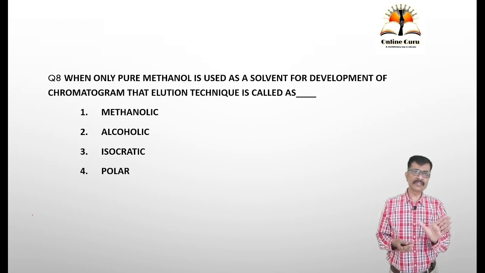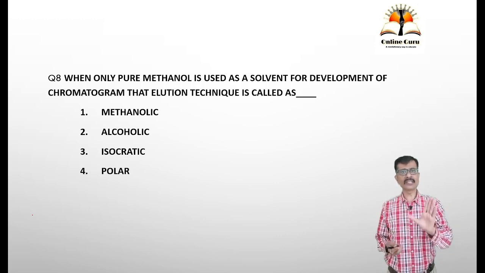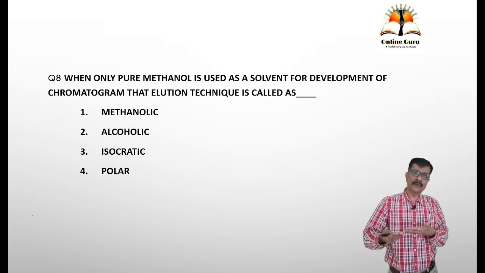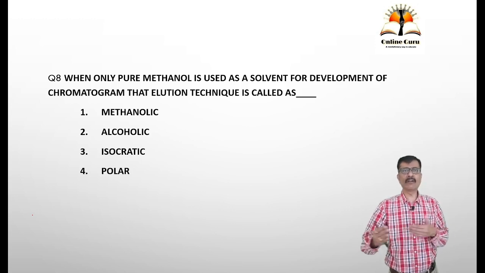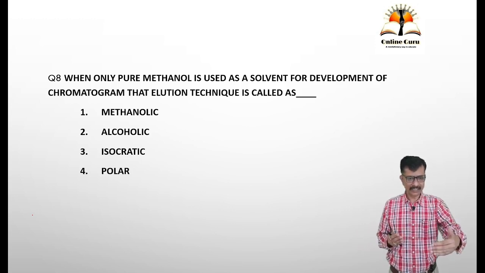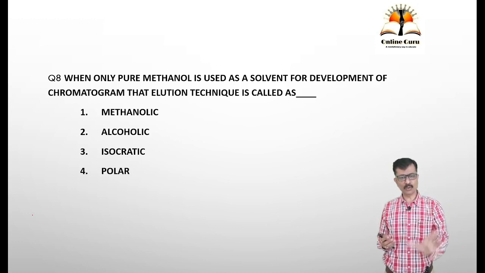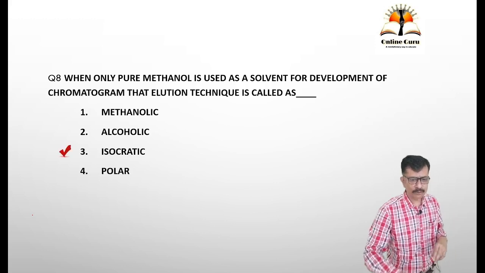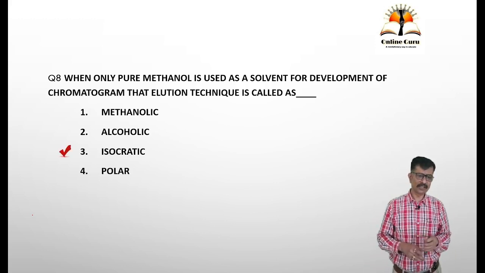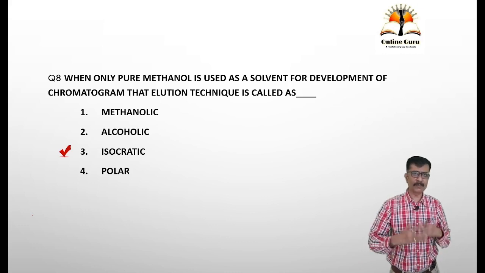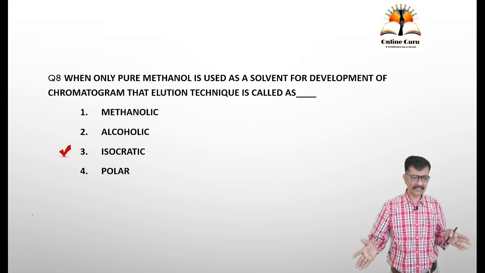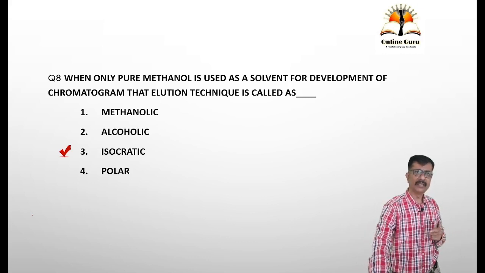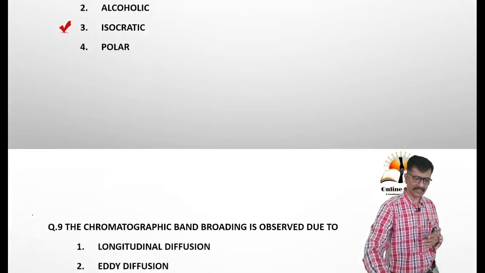In isocratic elution, throughout the development the composition of the mobile phase is the same, whereas in gradient elution, the mobile phase composition changes during the development process. So when only one mobile phase, methanol, is used, the answer should be isocratic. There is no technique like methanolic or alcoholic or polar, so the other options are eliminated straight away.